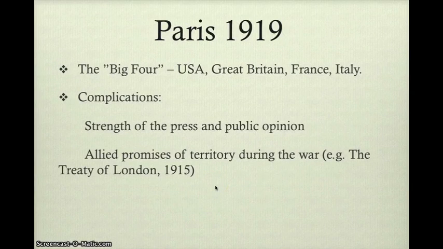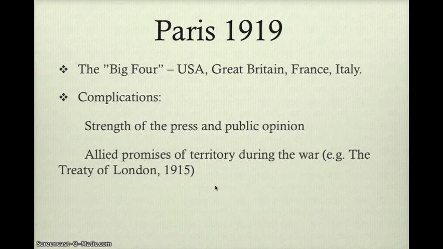So Paris 1919. Before considering the aims of the individual peacemakers, which were the big four primarily, the US, Great Britain, France, and Italy, we need to consider a few complications. One complication was the strength of the press and public opinion.